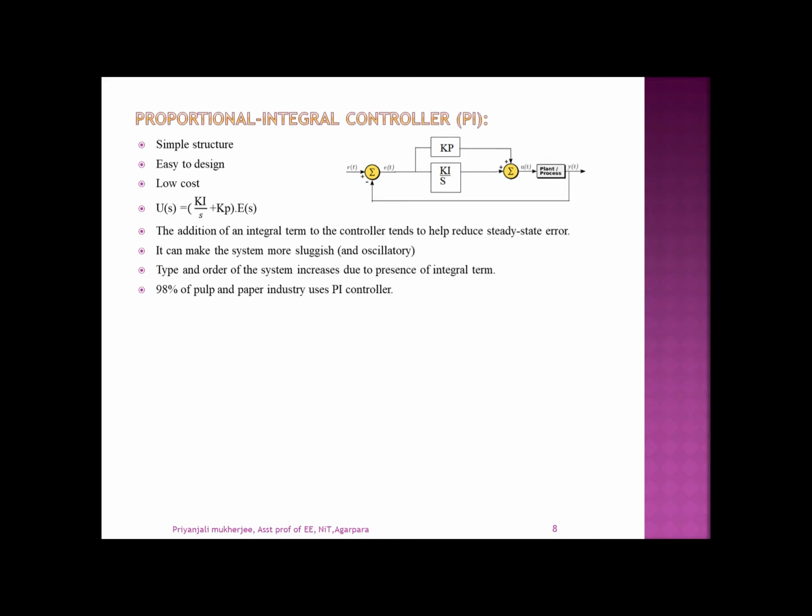And using of PI controller can make the system more sluggish and oscillatory. And the type and order of the system increases due to presence of this integral term. So this is the proportional and integral controller, where the transfer function becomes Kp plus Ki by S.